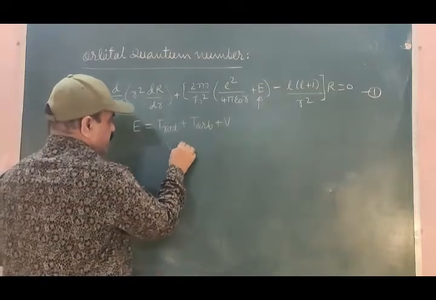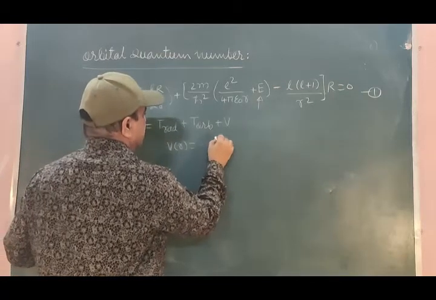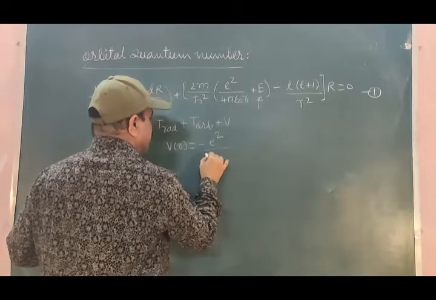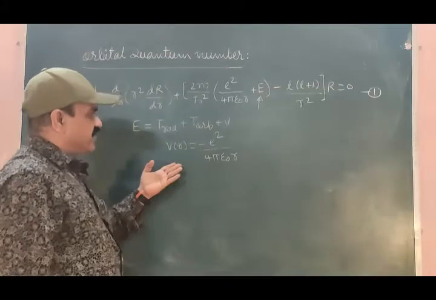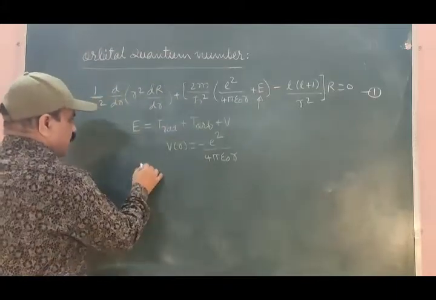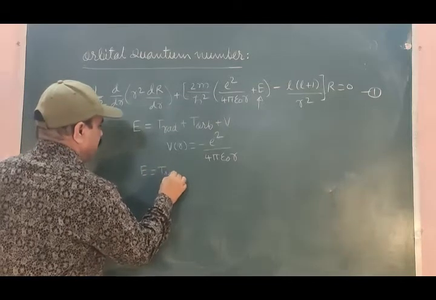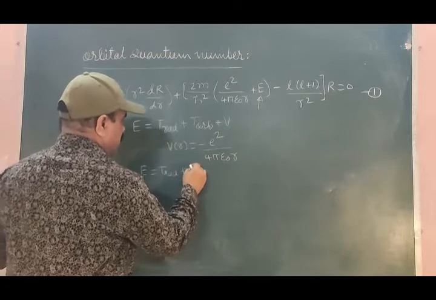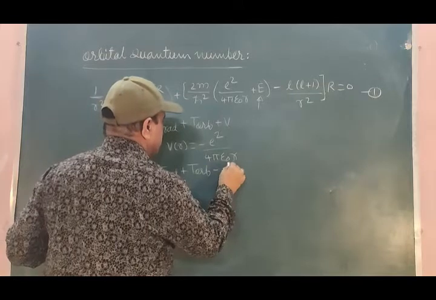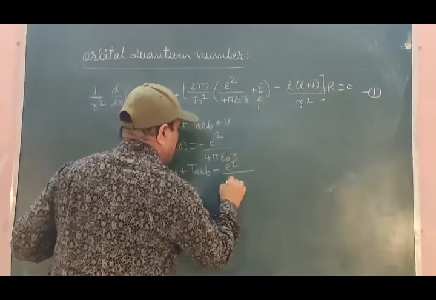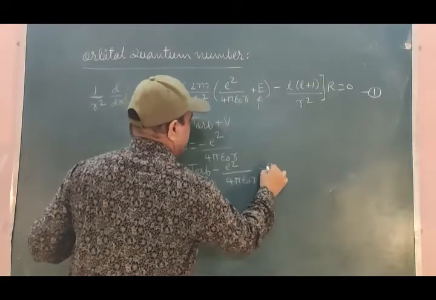But as we know, this potential energy V of r of the electron inside the hydrogen atom is minus e square divided by 4 pi epsilon 0 r. Substitute this here. So total energy E will be equal to kinetic energy for radial motion plus kinetic energy for orbital motion plus the potential energy of the electron. Let it be equation number 2.